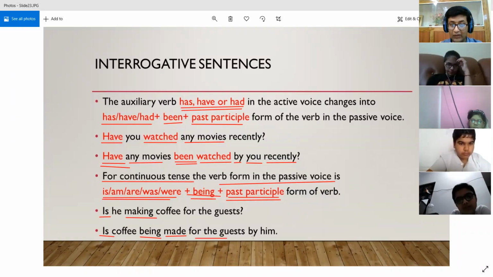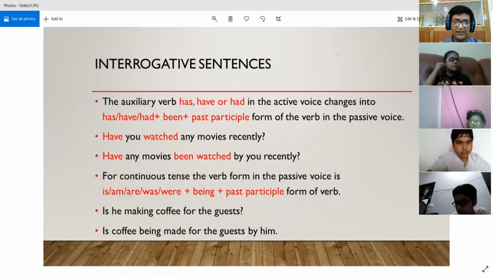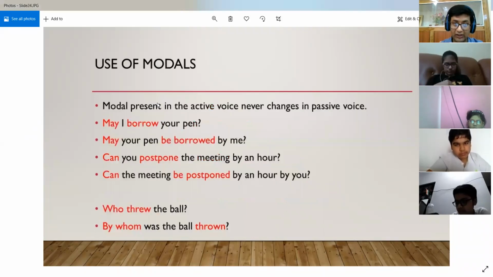And then in the end, we are placing the preposition by and the object of the sentence in the passive voice, that is him. Why? Because he was the subject in the active voice. So we have made it the object in the passive voice and we have placed by before it. So for this sentence, is he making coffee for the guest? Is coffee being made for the guest by him will be the correct way. All right. Now, I think there is one more case left where there are modals present.